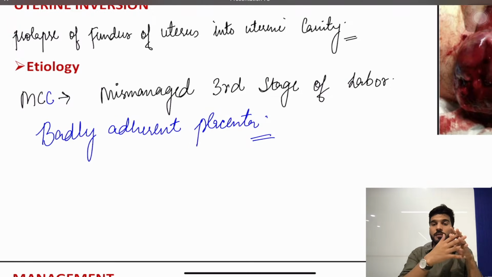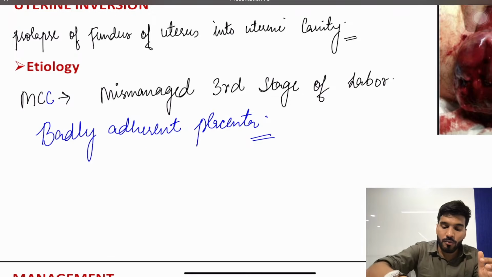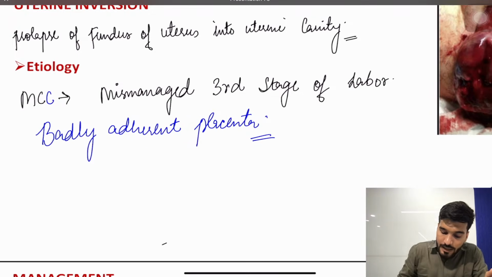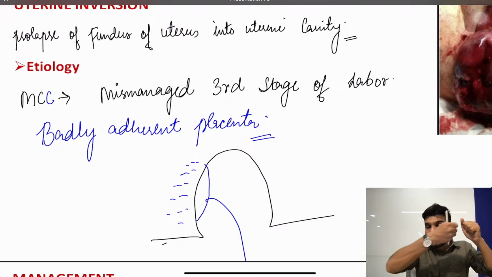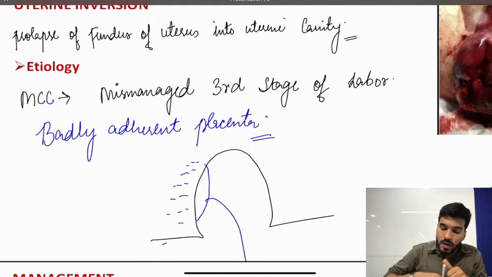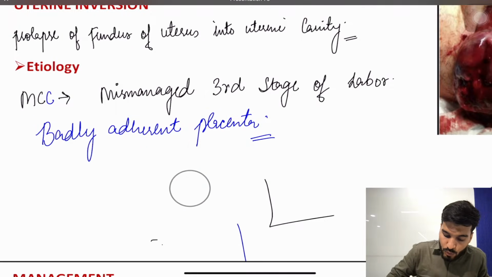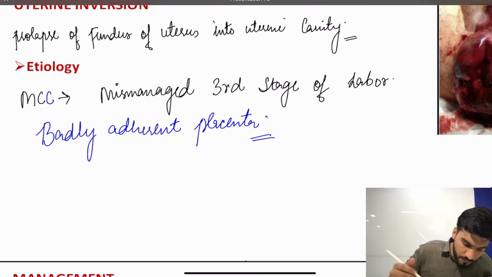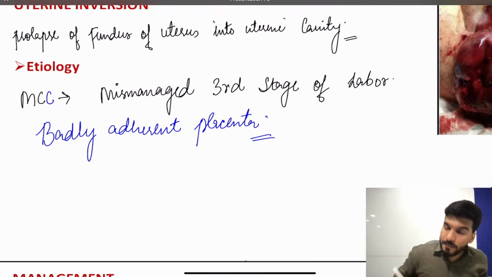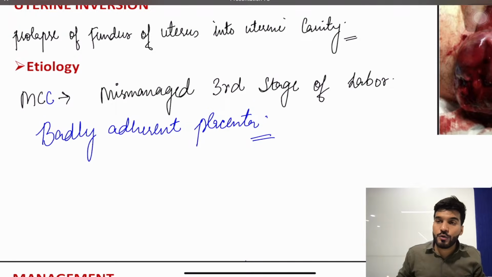And when I try to remove this placenta, which is badly adherent, if this is the uterus again, bache, and this is the placenta, now this placenta is invading this much into the uterine muscle, and when I try to take out this placenta, along with the placenta, what is coming out? Uterus is coming out. That's what you call uterine inversion due to badly adherent placenta. This can also be a cause of uterine inversion.